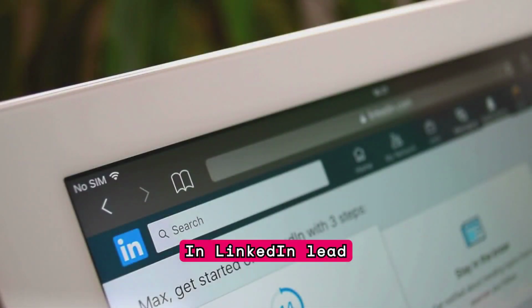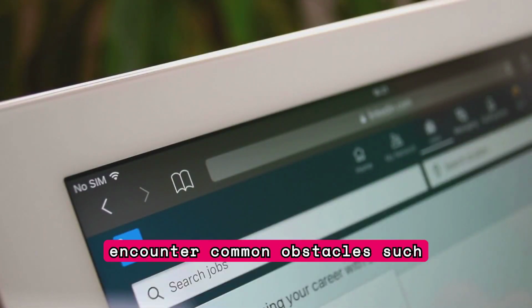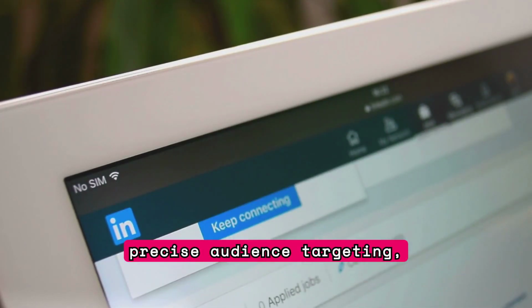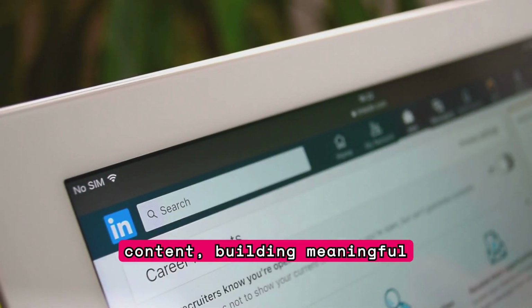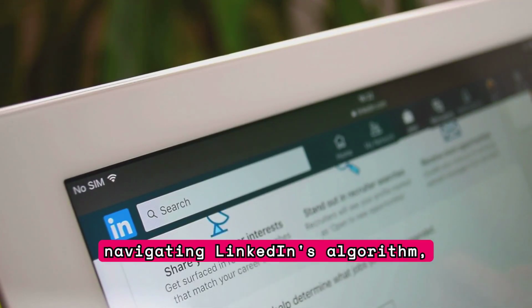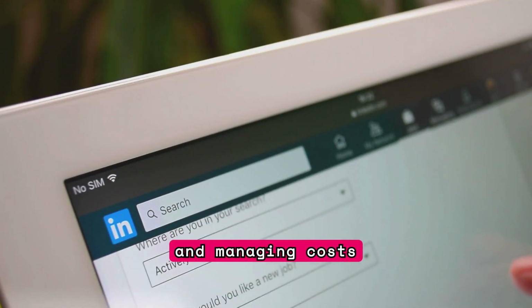In LinkedIn lead generation, businesses encounter common obstacles such as high competition, precise audience targeting, creating engaging content, building meaningful connections, prioritizing lead quality, navigating LinkedIn's algorithm, and managing costs effectively.